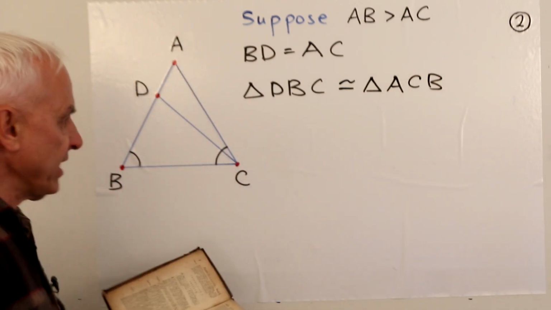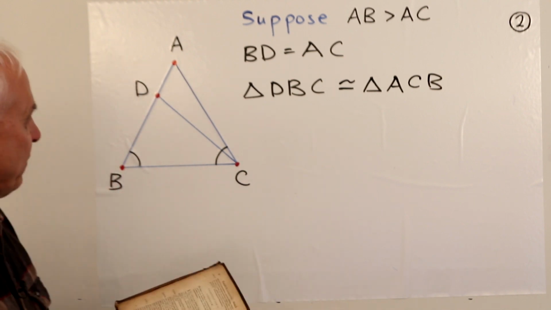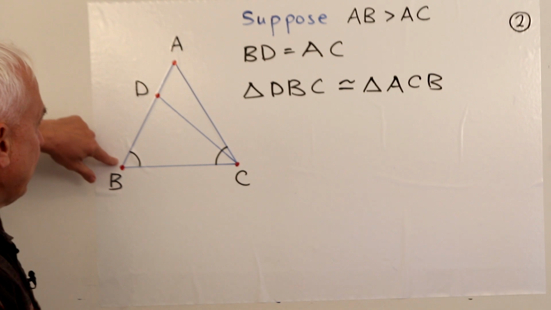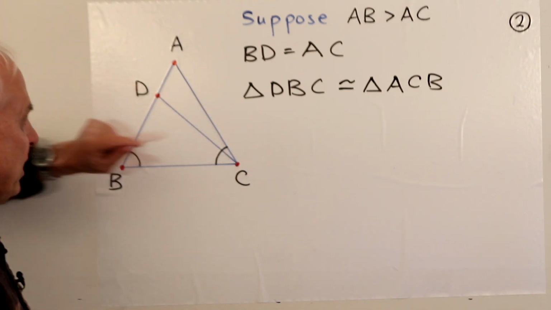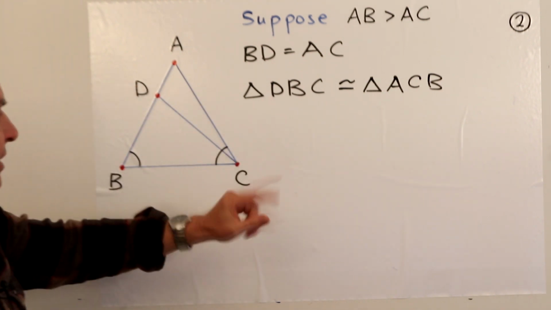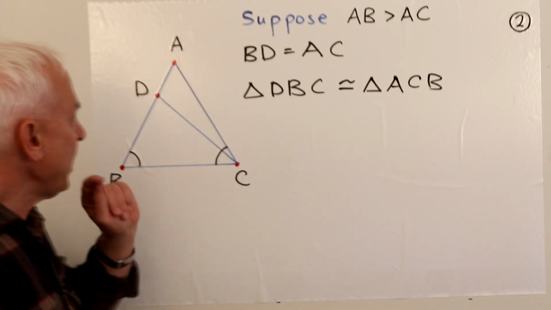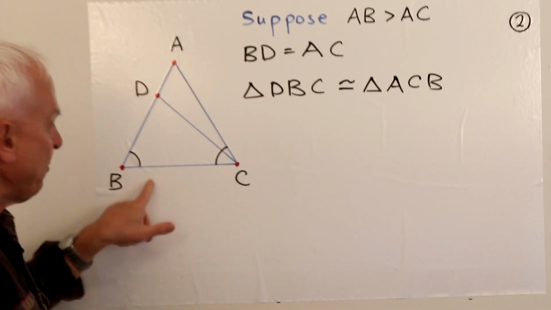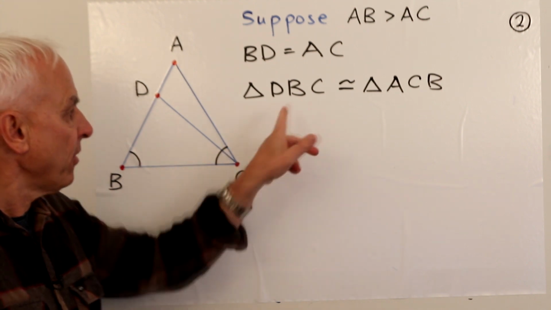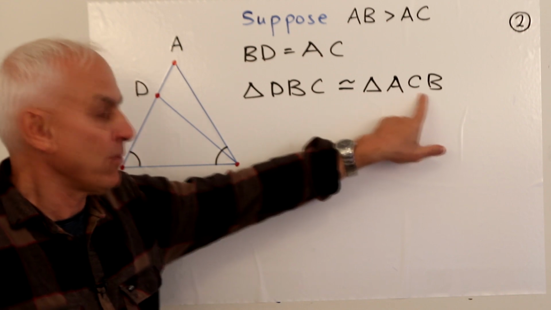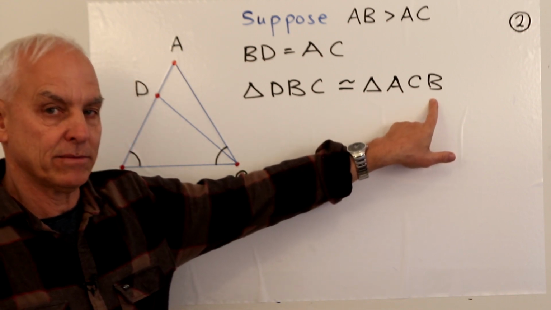That's basically what he's saying there. So what's the justification for this? The first side of the first triangle, DB, is equal to the first side of the second triangle, AC, because we've arranged that. Okay? The side BC is common to both. That BC there is part of the first triangle, and it's also equal to that segment of the second triangle.